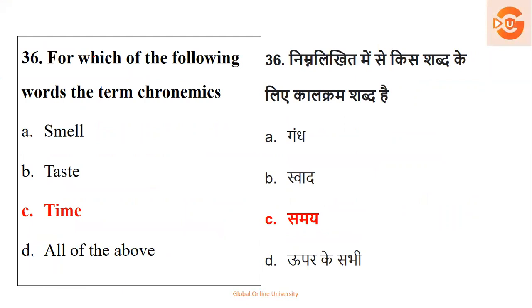Feedback. Next. If you remember, we have done these questions. I have included them in today's mock test also together so that it will be easier for you to remember. Which of the following talks about chronemics? Chronemics, that is nothing but it talks about smell. Sorry, it talks about time. The right option is time.